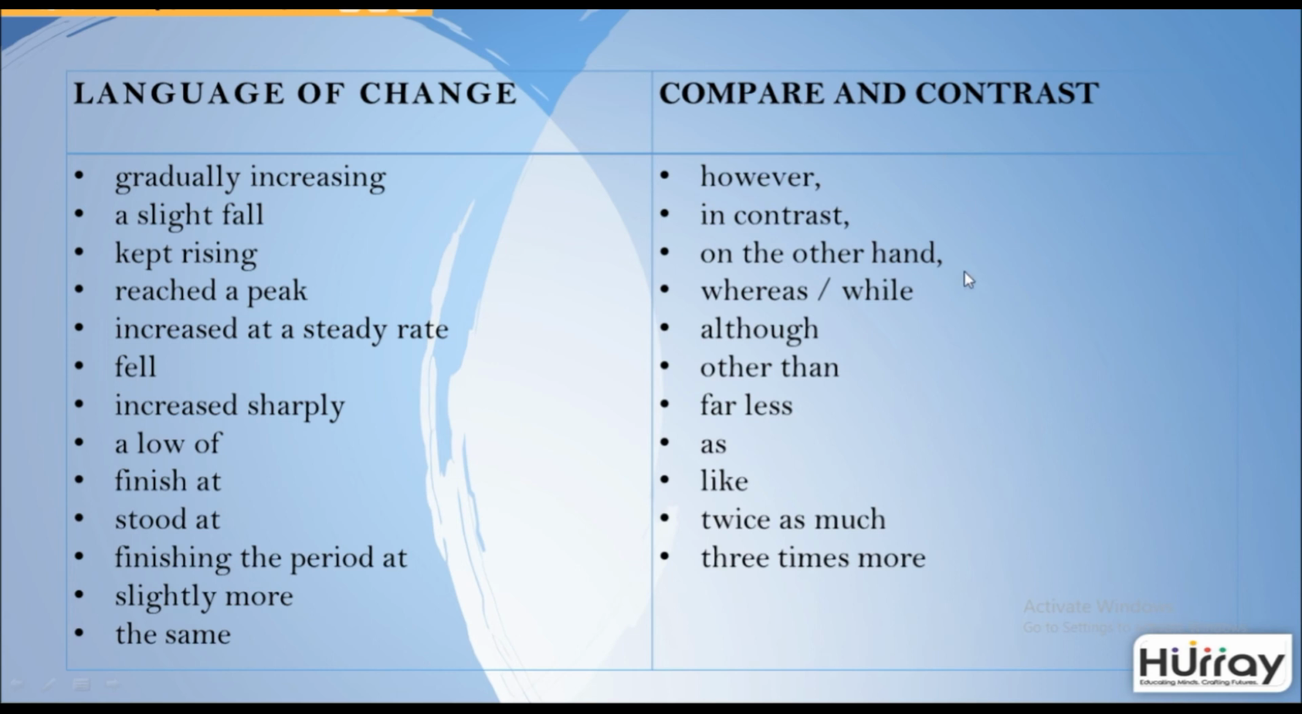You've got also language of comparison and contrast. However, denotes contrast. In contrast directly denotes an opposite meaning. On the other hand, gives an alternative, whereas a while makes a comparison. In a similar way, you see words like although, other than, far less that can be used. This will definitely increase your score in vocabulary.